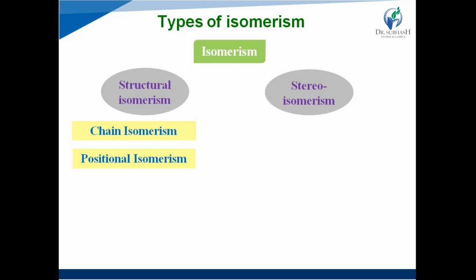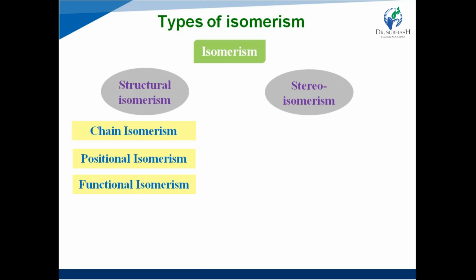All have the same functional group, the OH group. In 1-pentanol, the OH group is present on the first carbon, in 2-pentanol on the second carbon, and in 3-pentanol on the third carbon. So all are positional isomers of each other.